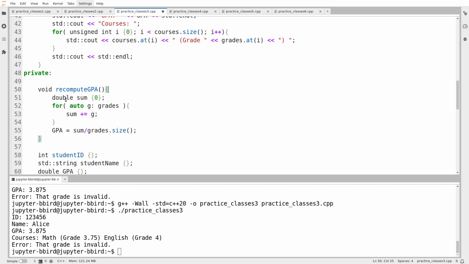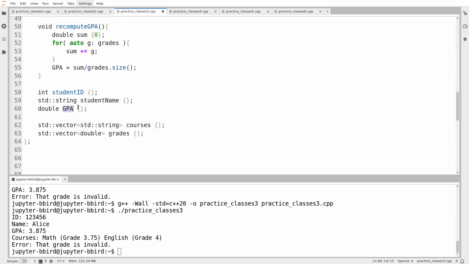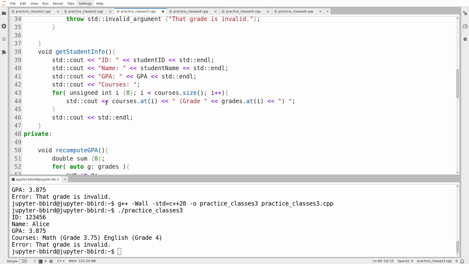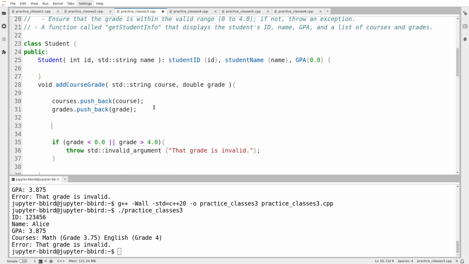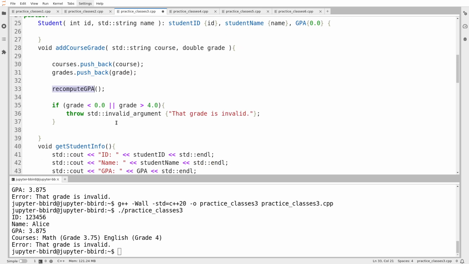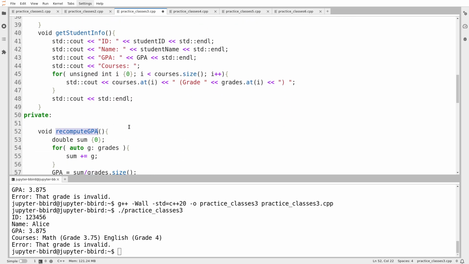So instead, if I find that I want GPA to be a data member, and I often need to recompute it, it's probably better to make recomputeGPA a private member function. So inside the class, whenever I want to recompute the GPA, I call this function, and then it recomputes the GPA. The outside world knows nothing of this function because it's private.